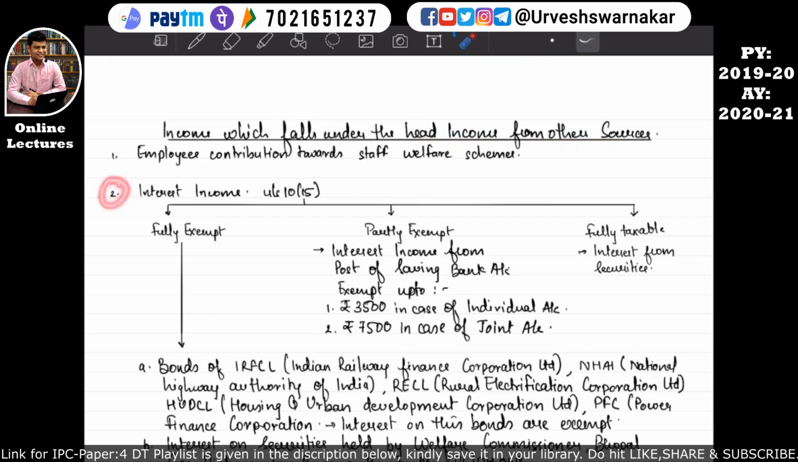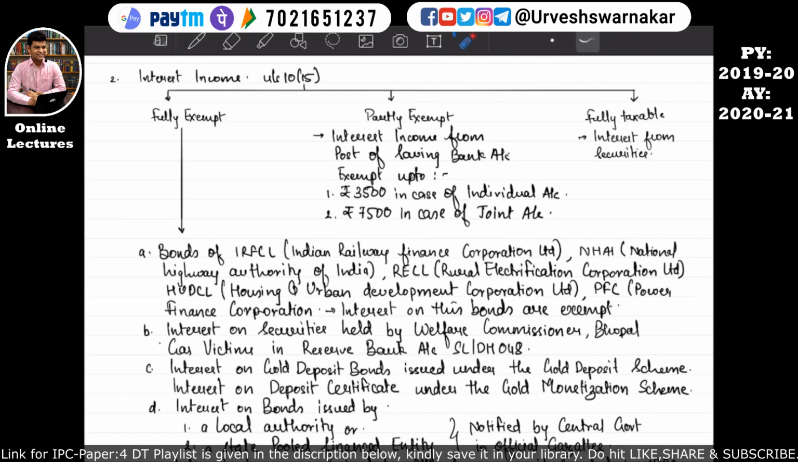The second income that we are going to study, which is going to fall under the head income from other sources, is the interest income. Okay, and it is given as exemption under section 10 subsection 15. I hope this is quite clear to you all. So under this interest income, there are three categories: fully exempt under section 10 subsection 15, partly exempt under section 10 subsection 15, and fully taxable.